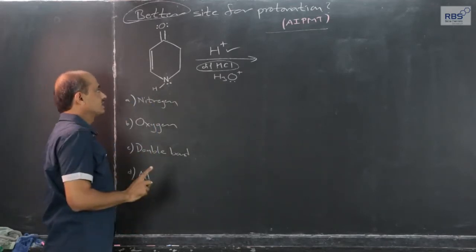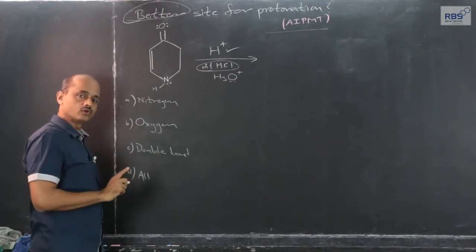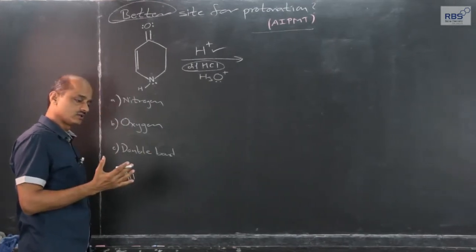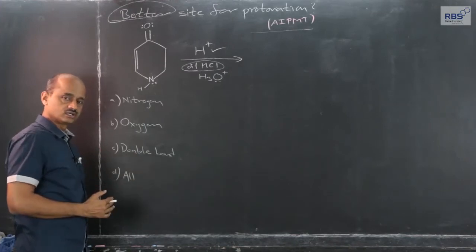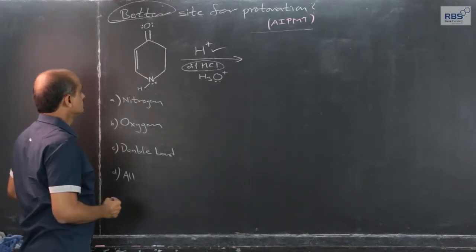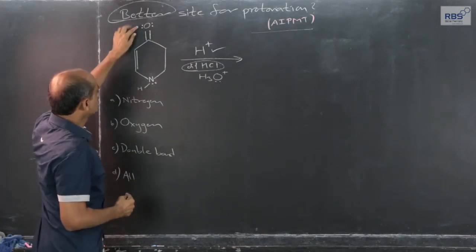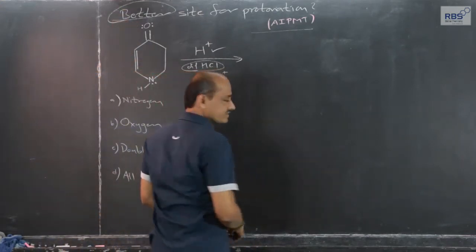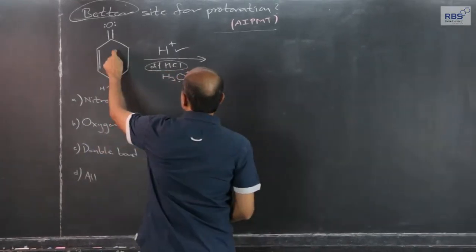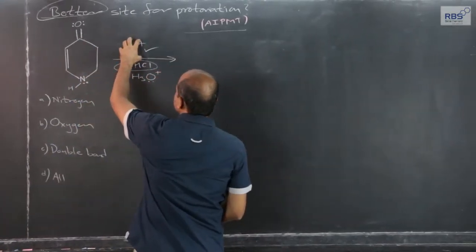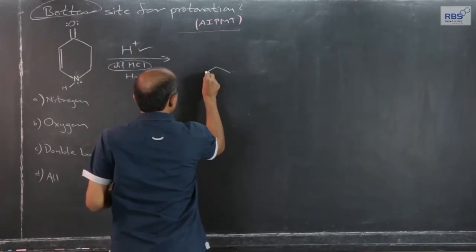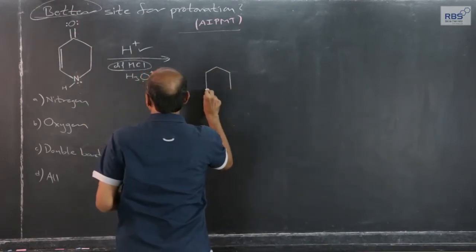Now, I will just explain one, and you can follow and give a hint for the second, then by following the logic you can cover the third. Let us consider one at a time. If protonation takes place at this oxygen, means H plus from acid, and out of two lone pairs, one takes part, what we get is this.